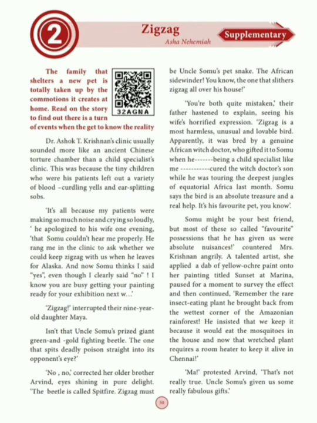The main character, Dr. Ashok T. Krishnan. I'll be telling something about each character, so keep them in mind. Dr. Ashok T. Krishnan is a child specialist. He is a doctor. He is running a clinic. Understand? He is a child specialist running a clinic, and he has a wife.